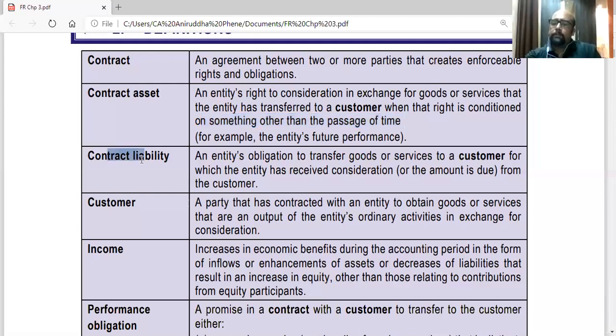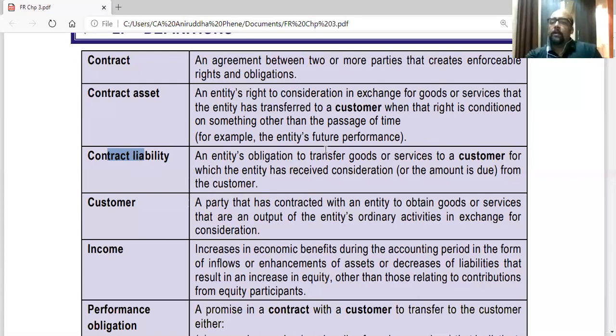Contract liability. Now, in a contract, every party has some obligation and some right. So when the entity is delivering goods or services to the customer, the entity has the right to receive consideration, but at the same time, it has the obligation to deliver goods and services. Same way, the customer has a right to receive the goods and services, but has the obligation to pay the consideration. So contract liability is basically each party's obligation. So in this case, the entity's obligation is to deliver the goods and services. That is to perform their part of the contract.